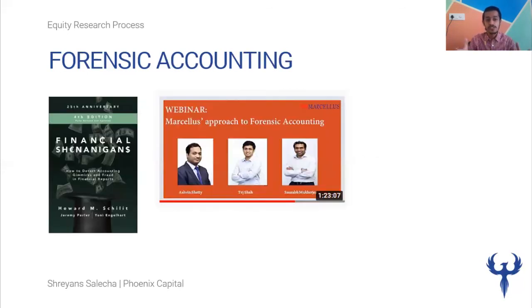Now, there are two resources that I would like to share on forensic accounting. There is a whole course on fraud as well, but for a normal investor, for a normal analyst, these resources would be sufficient. So there is this book called Financial Shenanigans, which is written by Howard Schilit, who in many ways is the pioneer of forensic accounting and identifying shenanigans in listed companies.